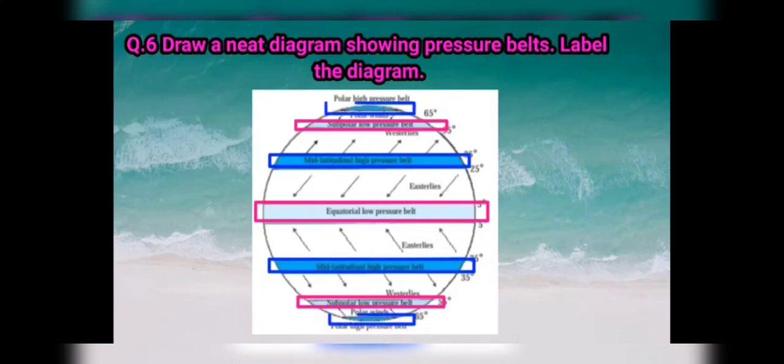And last, polar high pressure belt between 80 degree to 90 degree parallels in both the hemispheres. Children, draw a neat diagram of this figure and label the diagram.